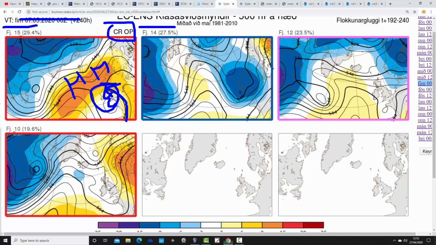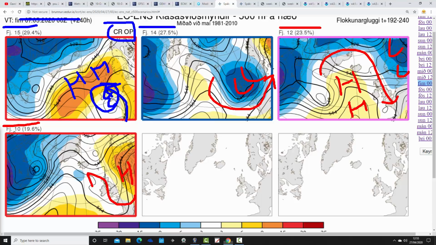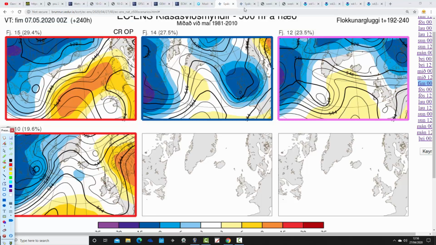This option 14 there just has us under low pressure, so yes, that's going to be really unsettled, and probably quite cool as well with that option. 12 members just here have the ridge out to our west, trough of low pressure through Scandinavia, with winds probably coming from a northwest direction. That's a bit drier, but quite cool. And then 10 with high pressure to the east, probably bringing up some quite warm air from the south. But again, I would suspect showers or longer spells of rain are still involved with that.